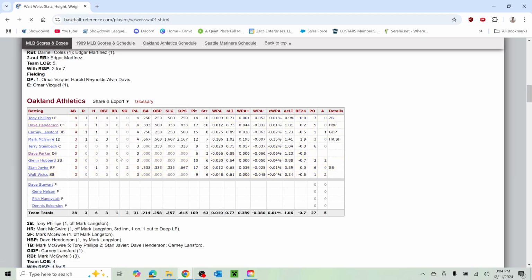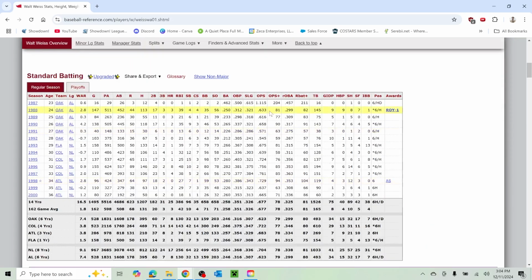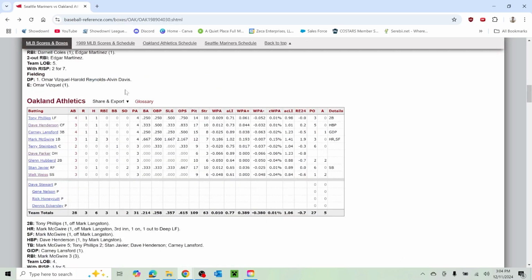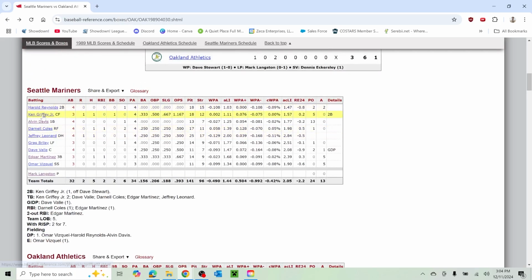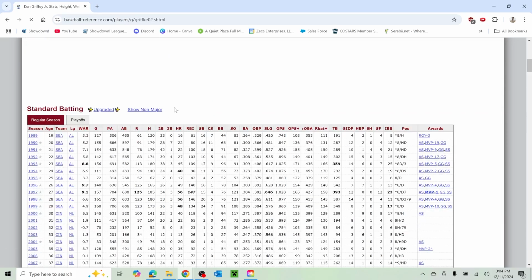Walt Weiss. This seems also like a recognizable name. Had a long career. He also won Rookie of the Year. Okay, that's another nugget. So we've got 2 Rookie of the Years at least in this. And then we got Griffey, who's a Hall of Famer. He did not win Rookie of the Year.